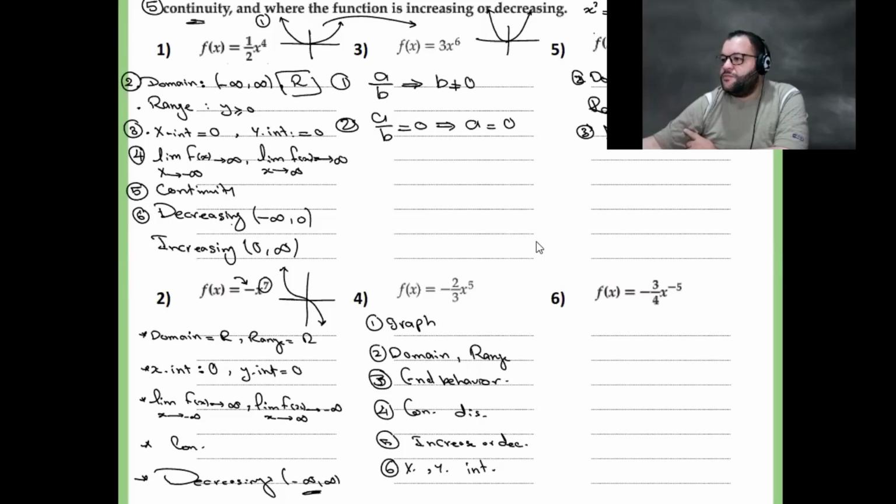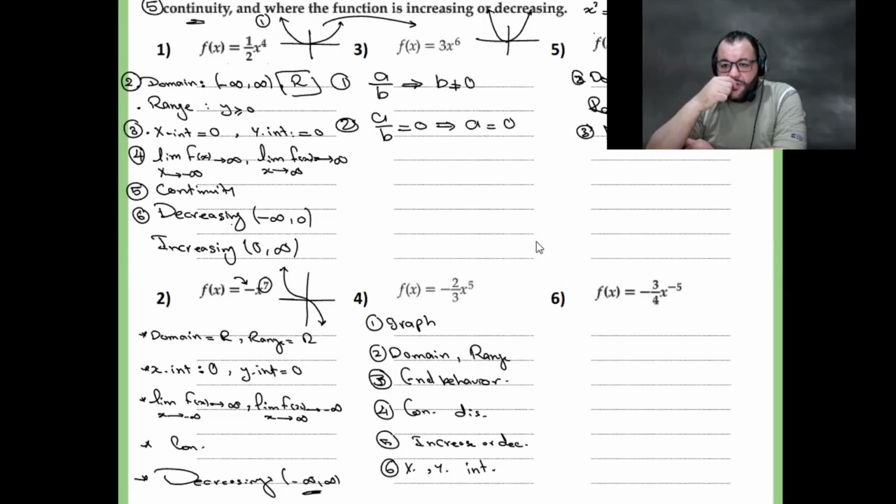Mister, how do you know for number 6 if it's just decreasing or increasing? If you need to read any graph, start from left to right. Put your finger on the graph, then check whether you are going up or going down. That's all.